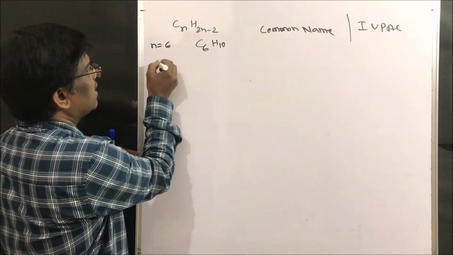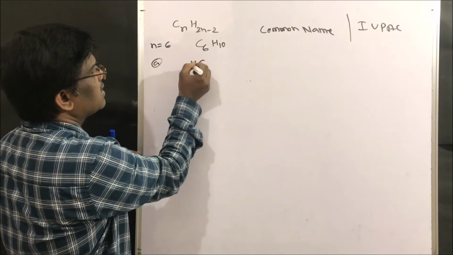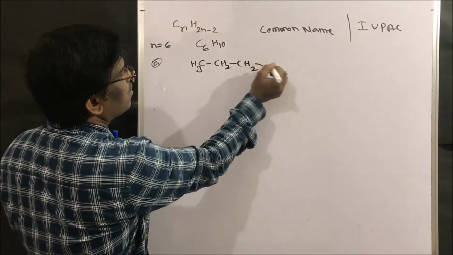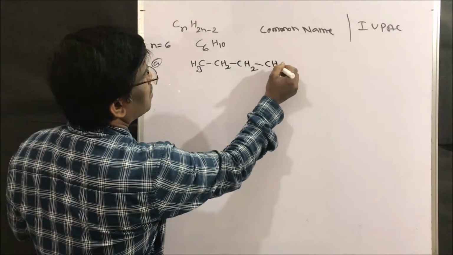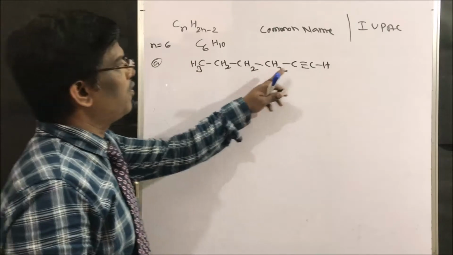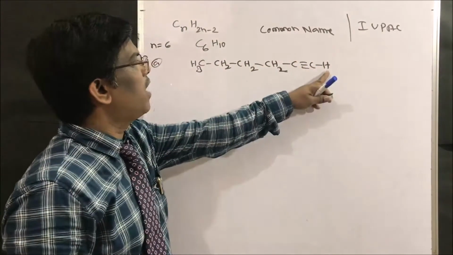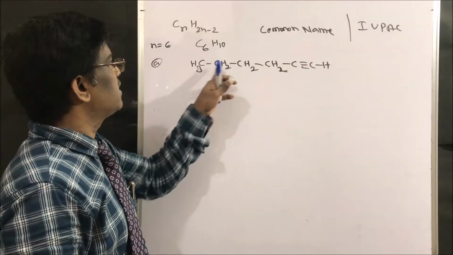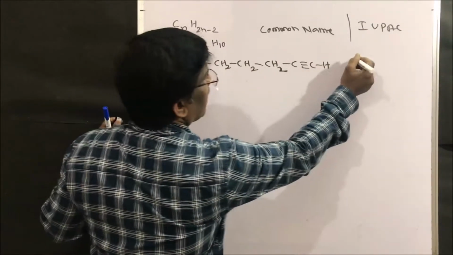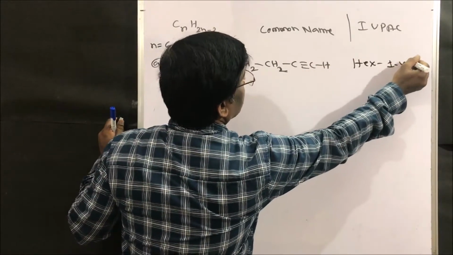What is the structure? What is the isomer? CH3, CH2, CH2, CH2, C triple bond CH. 1, 2, 3, 4, 5, 6: six carbons, and ten hydrogens. So this is hex-1-yne.